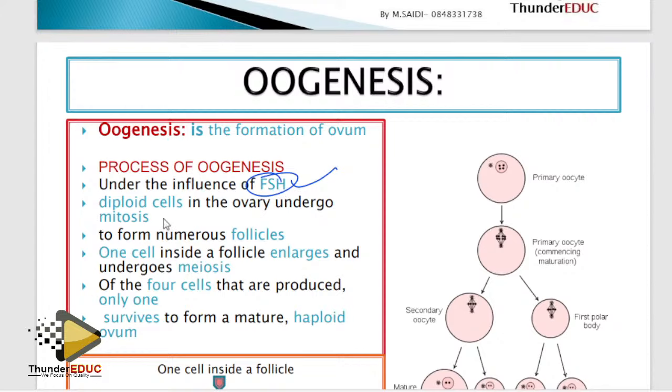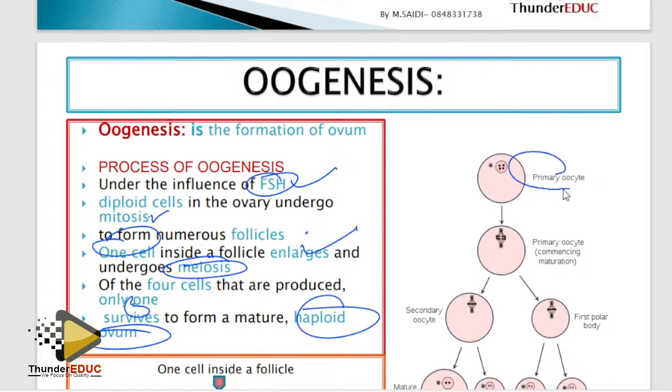The diploid cell in the ovary undergoes mitosis so that they form numerous follicles. Only one cell inside the follicle enlarges, which undergoes meiosis. And then 4 cells are produced, only one survives. And how do we call that one which survives? We call it a haploid ovum. Done.